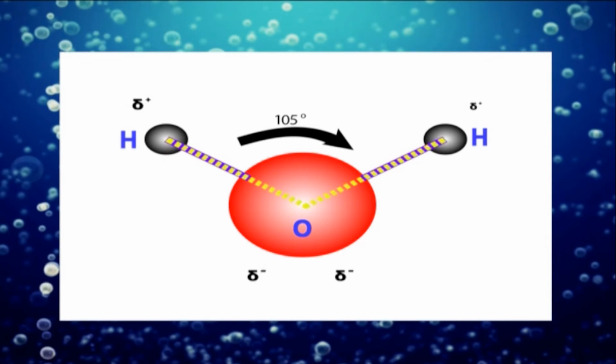The angle between the two covalent oxygen and hydrogen bonds is 105 degrees. The angled shape of the water molecule allows it to form the intermolecular bonds that give water its unusual properties.